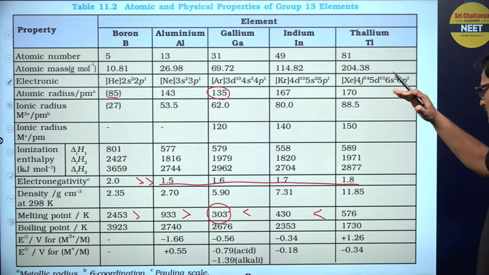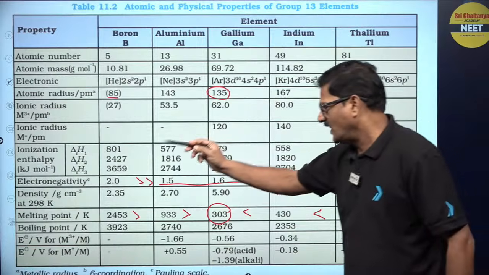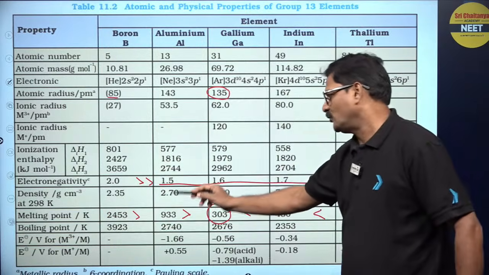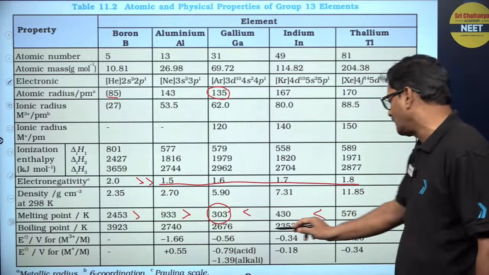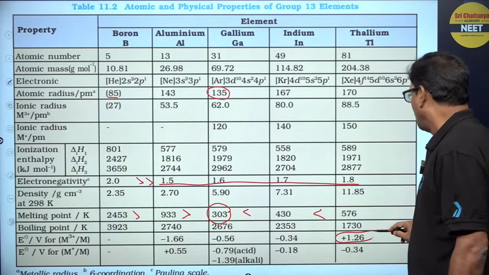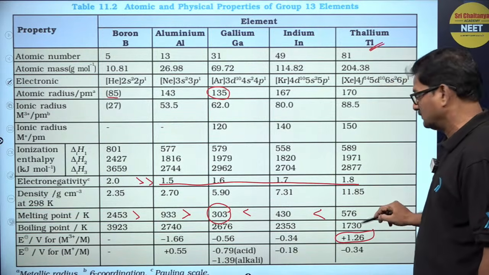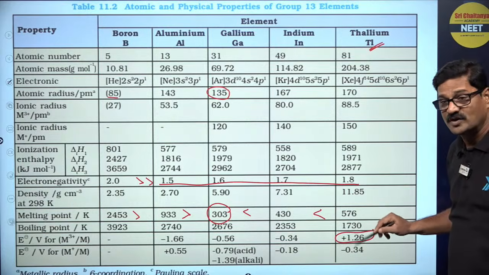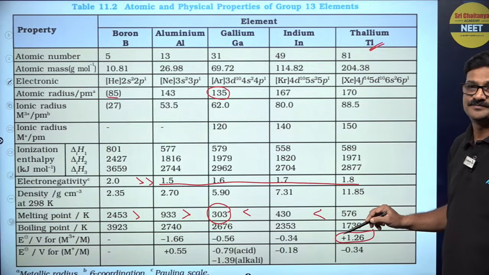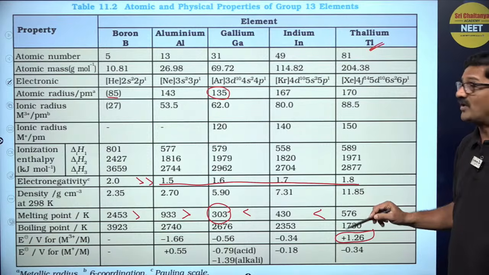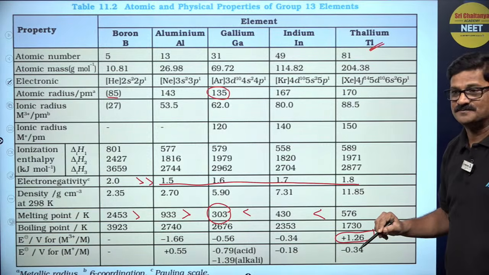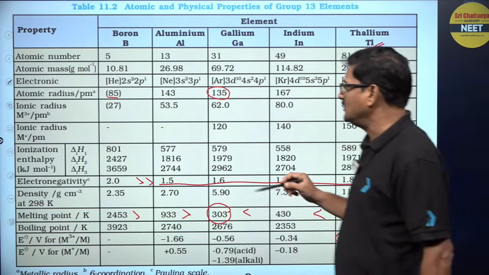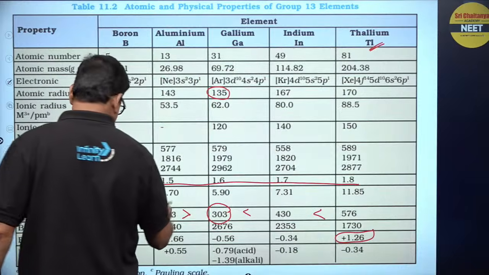Like that, you have to see the electrode potential for M3+ to M: all are negative and thallium is going to be positive because of the hydration energy. Like that, you need to understand all these things.